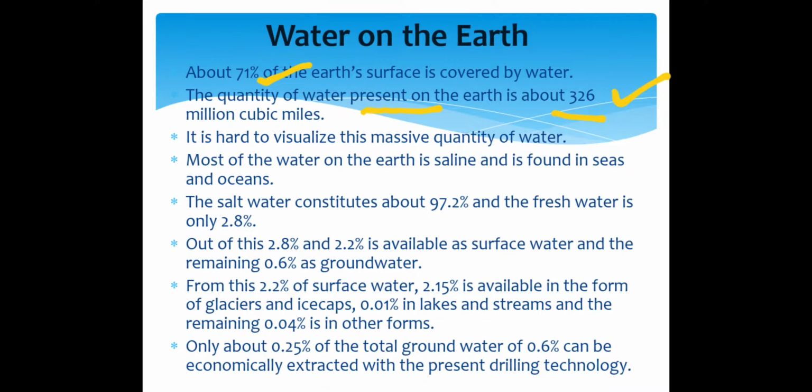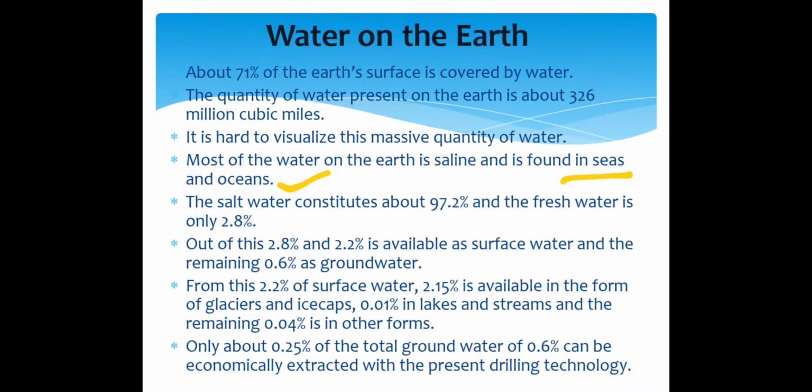Most of the water on the earth is saline. Saline is salty. Most of the water on the earth is saline and is found in seas and oceans. We all know ocean water tastes salty, isn't it?